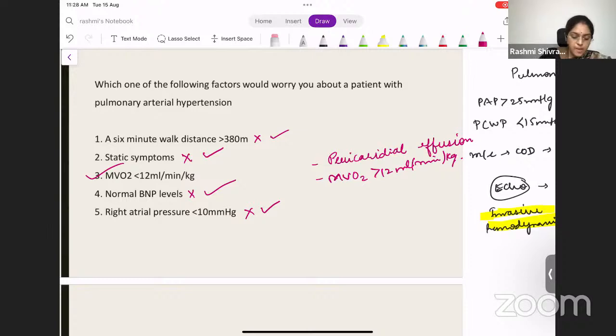So how do you treat pulmonary hypertension? I want all of you to complete pulmonary hypertension here itself. You must understand the pathology behind this. Okay. So how do you treat?